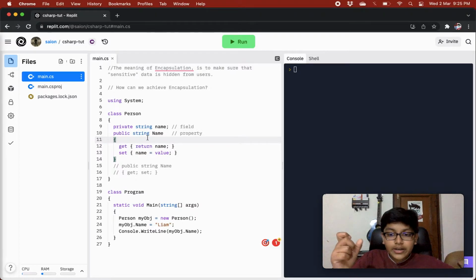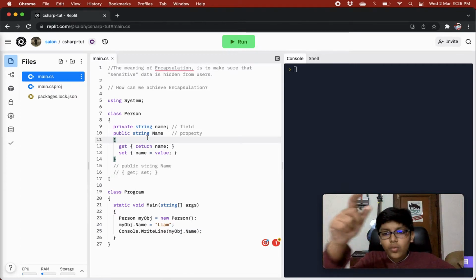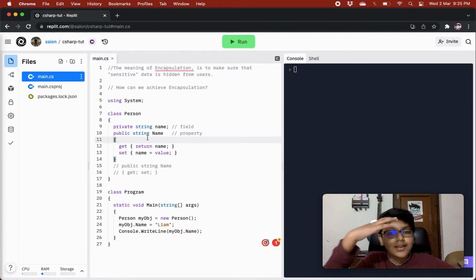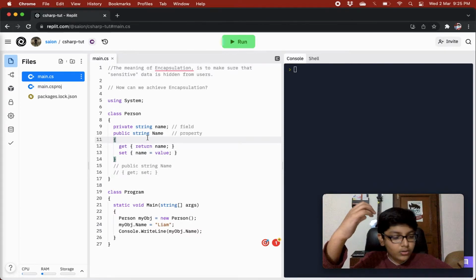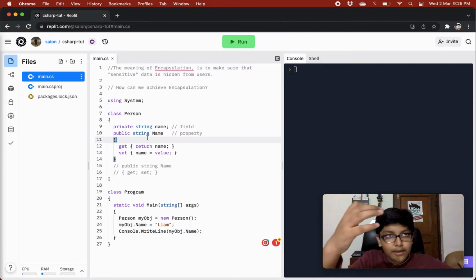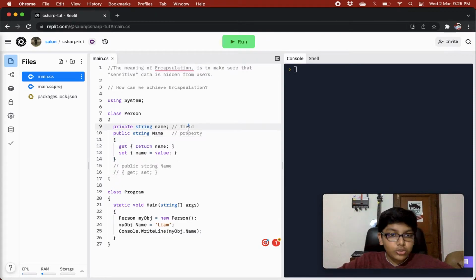It is already read write if it is public, so using getters and setters for making it read write won't help you a lot. It will help, but not a lot. So making it read write won't be the case every time for you. Most of the time it will be read only or write only. So over here we are creating a private variable name, and now if you want to make this write only or read only outside the class, how can we do it?